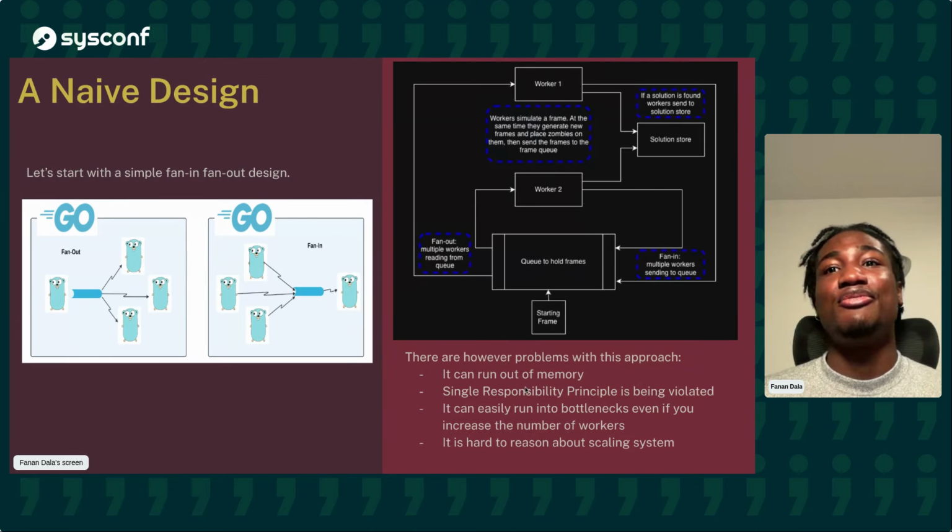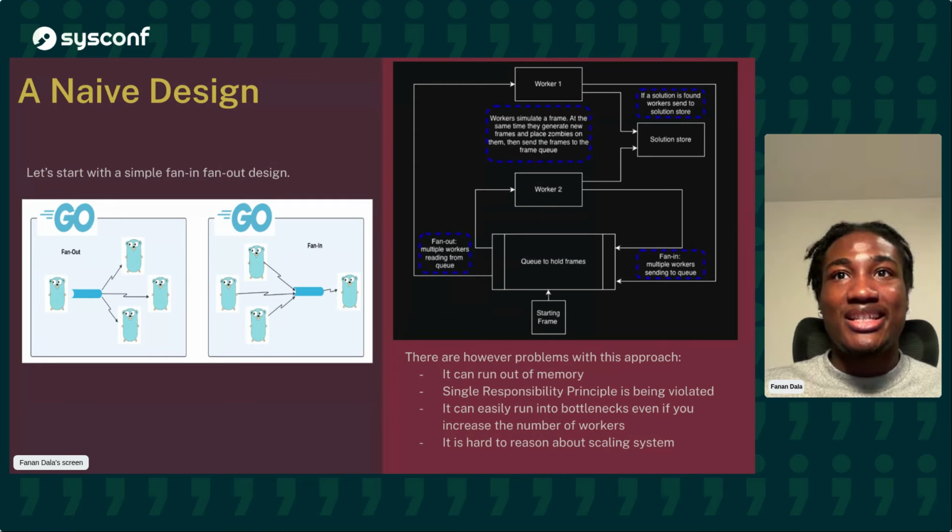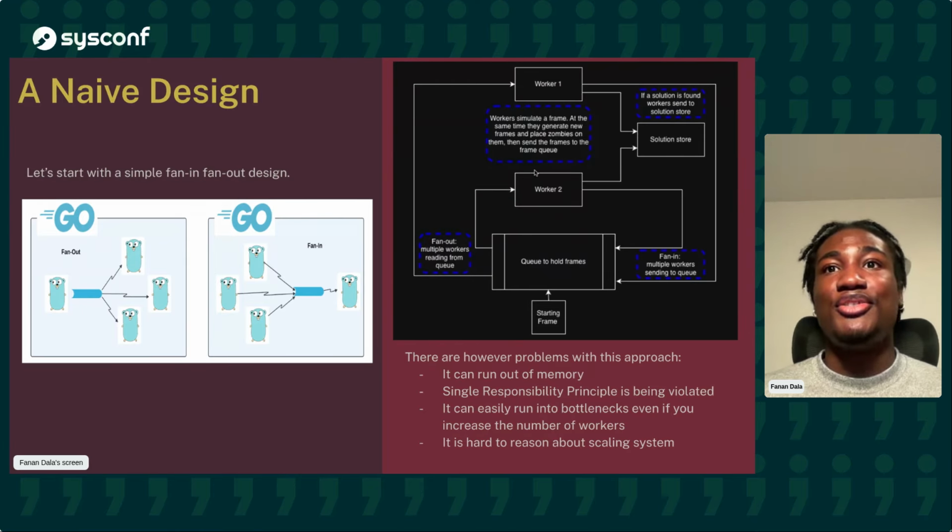We're violating the single responsibility principle here, because this is doing everything. And it's also pretty hard to figure out how to scale the system, because again, everything is clumped into one worker, with no way to split them out. At best, what we're going to have to do is just duplicate the workers.